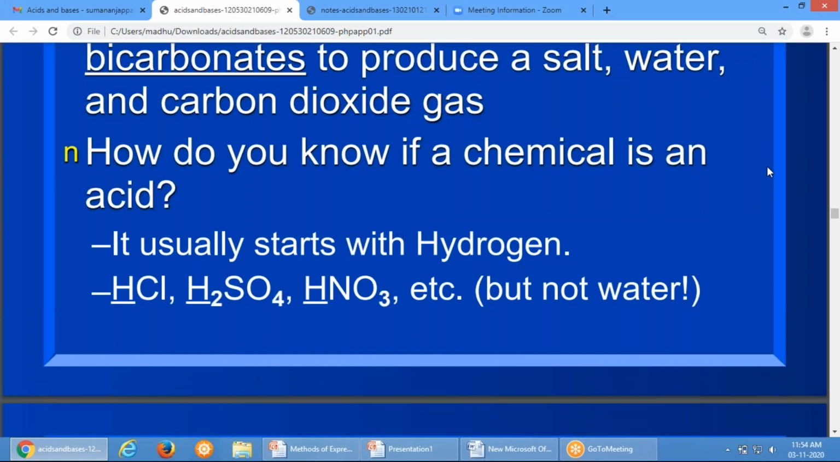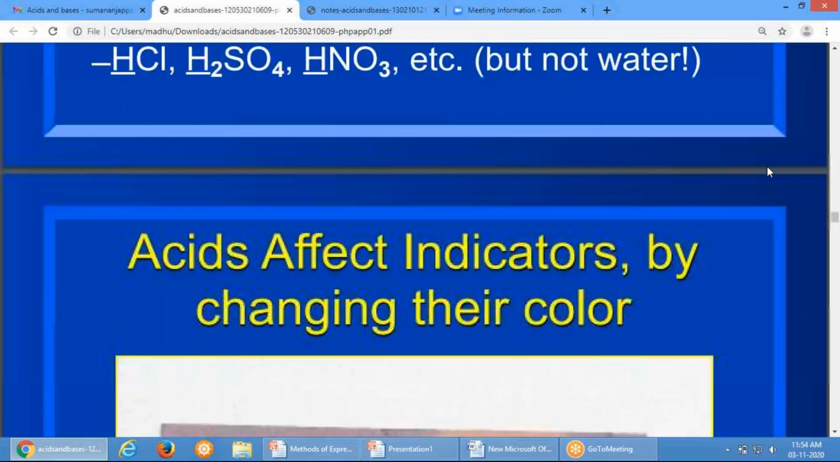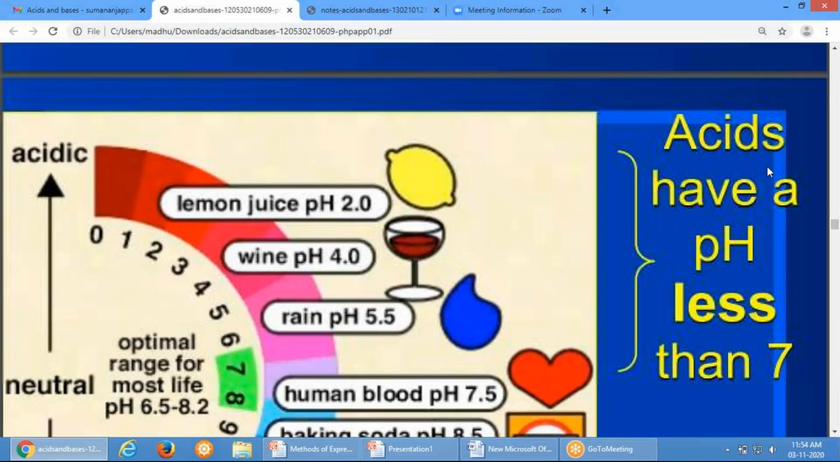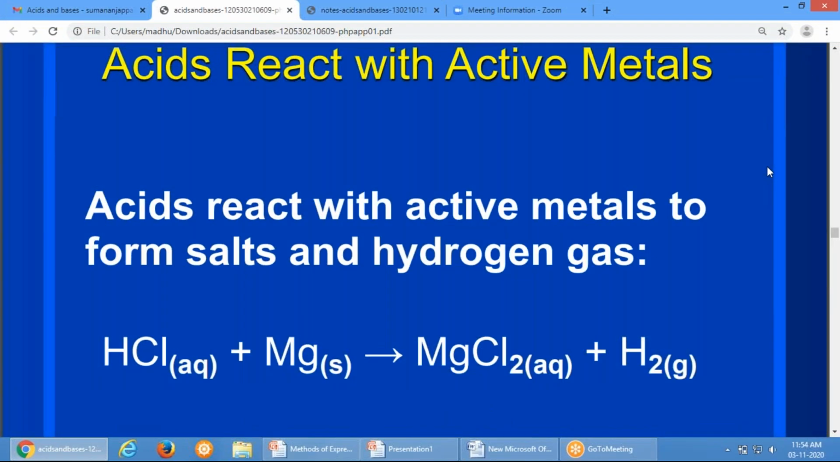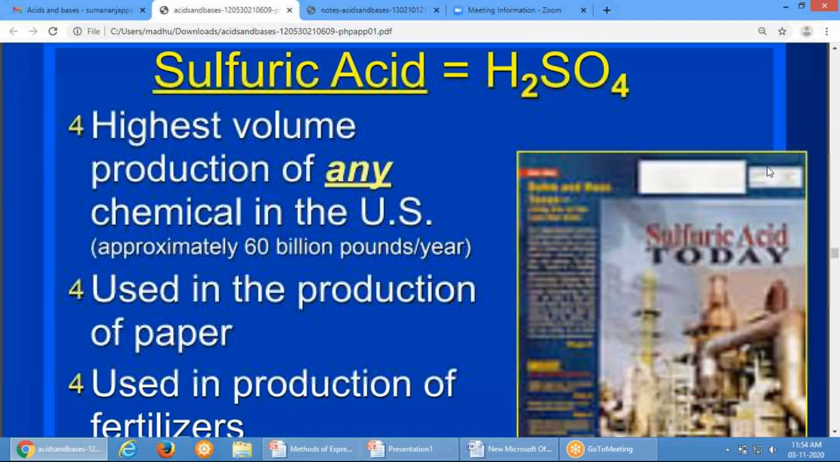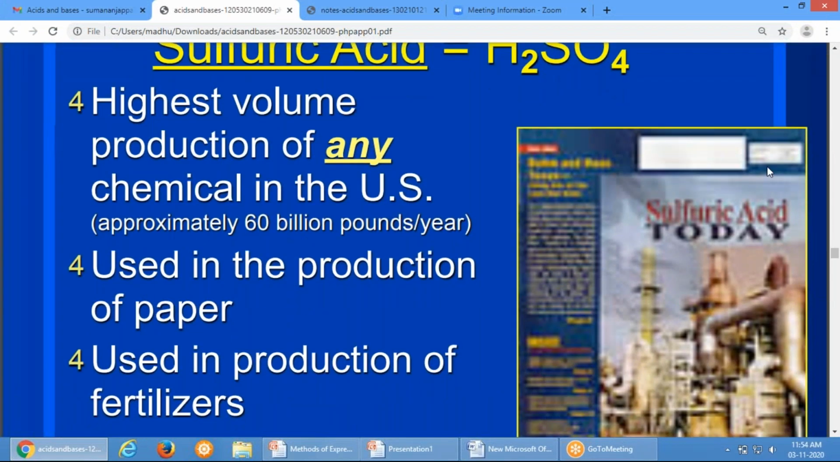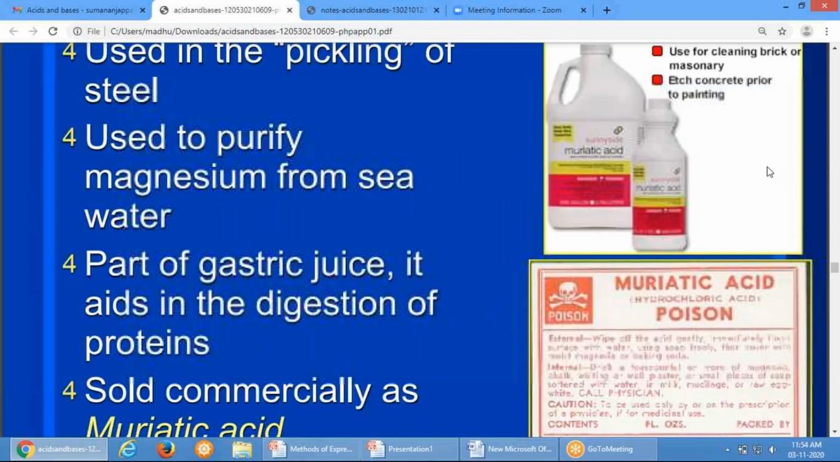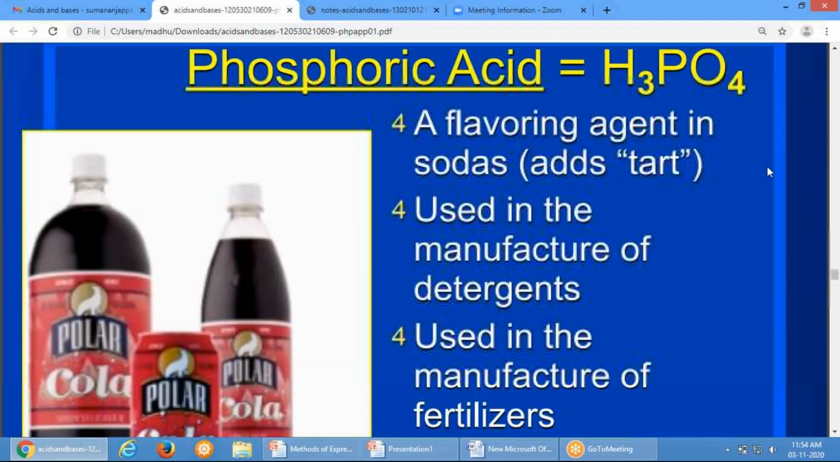Now some more examples for Lowry-Bronsted acids. Examples for Lowry-Bronsted acid. Any example?